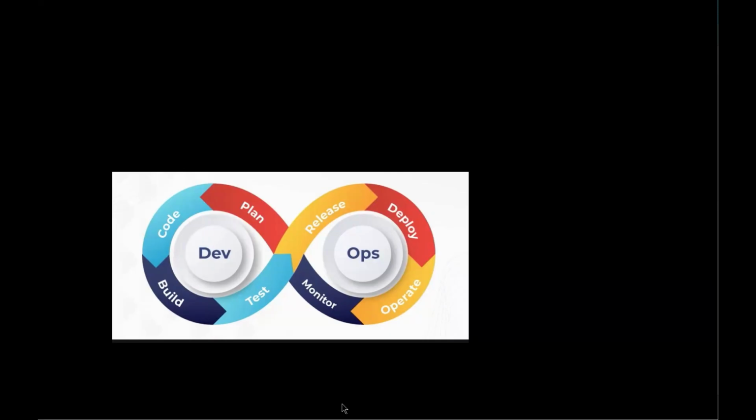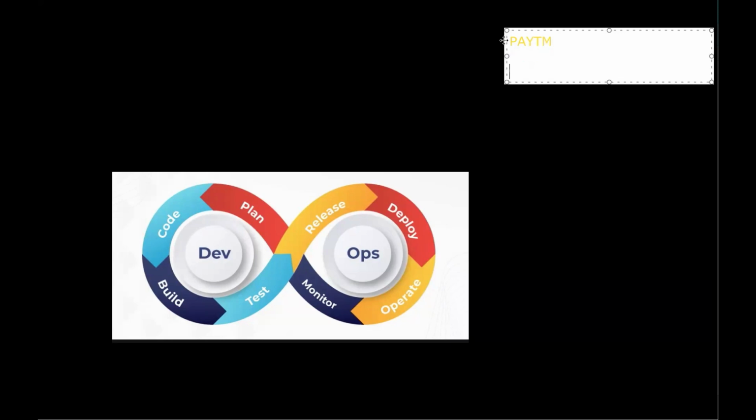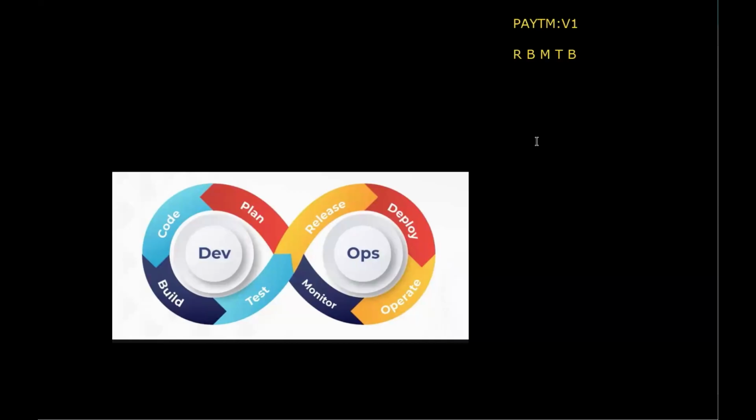Let me tell you why DevOps has a never-ending process. Let's say initially we have created Paytm. In Paytm, what have we created? Recharge, bank, movie, train, as well as the bus. Let's say this is my Paytm application version 1.